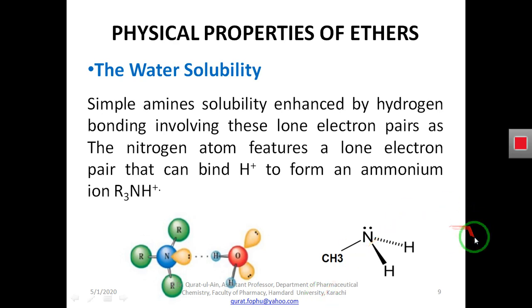So now we are seeing what the physical and chemical properties of these amines are. Amines are soluble in water. So why are amines soluble in water? Because amines have a nitrogen atom that has a lone pair of electrons. This lone pair of electrons can readily make hydrogen bonds with the hydrogen atom of water. So my dear students, as I have explained to you previously, what is solubility?